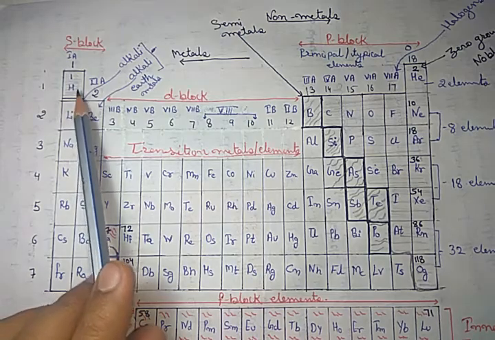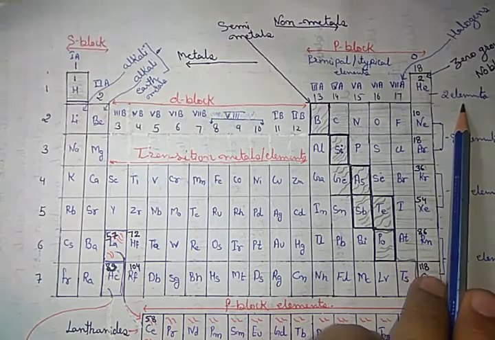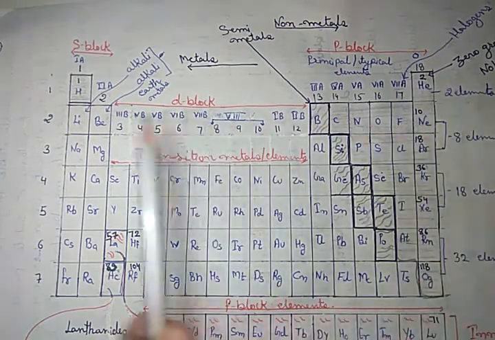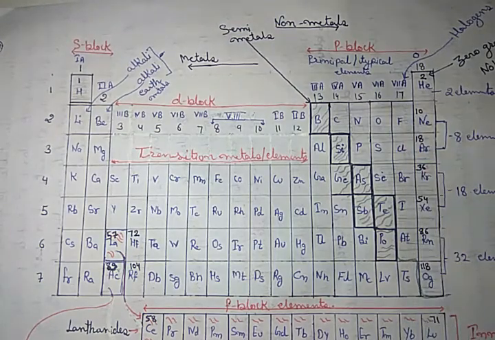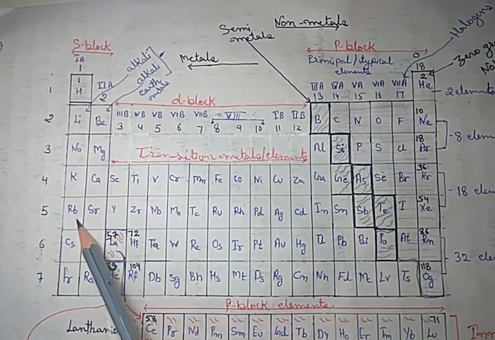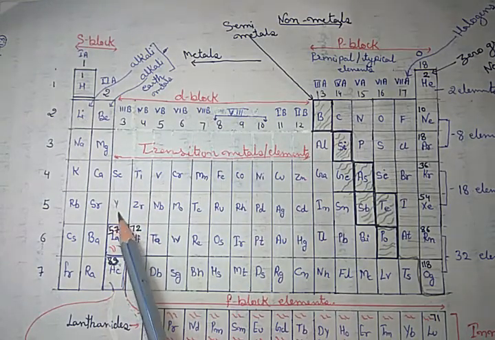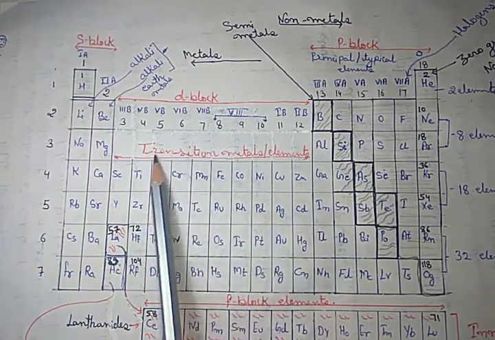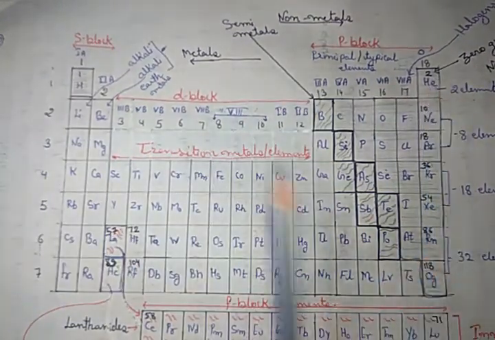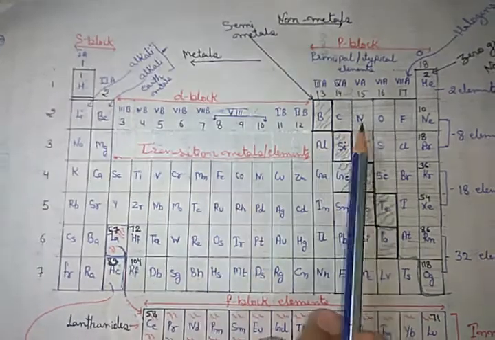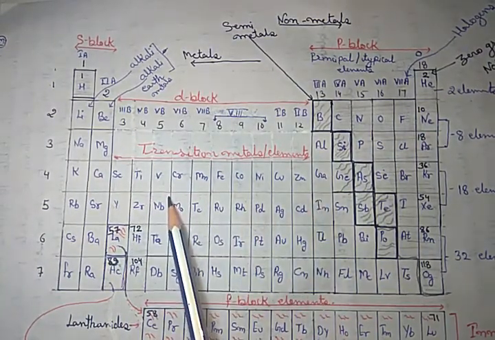Now, the first period has only two elements, 1, 2. While the second and third have 8 elements. In the fourth and fifth, there is now the addition of 10 D block elements also. So here there is S with 2 electrons, here 6p, and now 10D is also added.